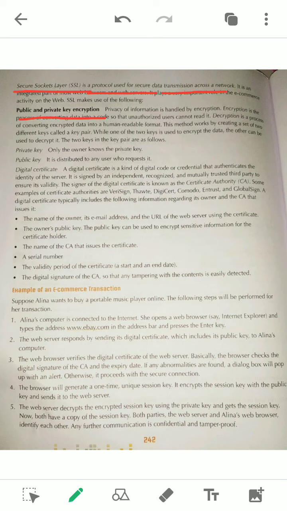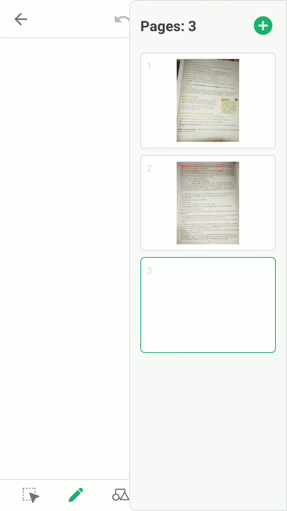It is only visible or accessible for that server only, but publicly it is given to all over the network. Here you see privacy of information is handled by encryption and decryption process. Now what does it mean, encryption and decryption? To understand this, you can see that in WhatsApp also nowadays encryption and decryption is there. You can see your end-to-end encrypted message in your WhatsApp.